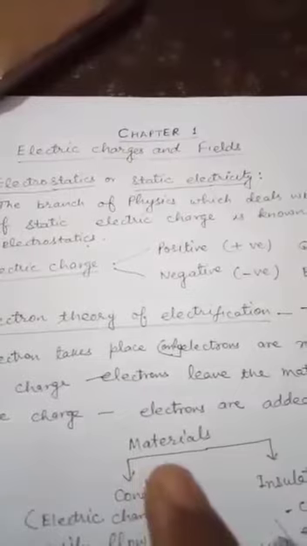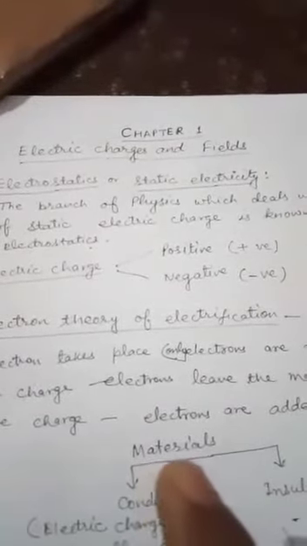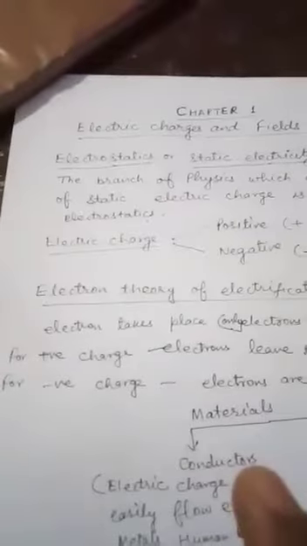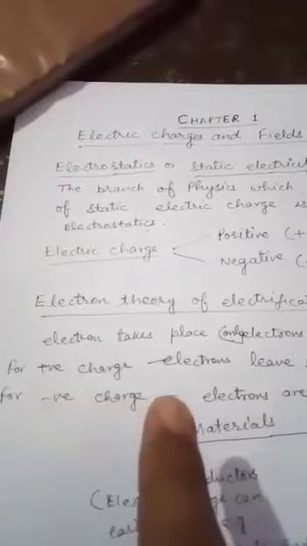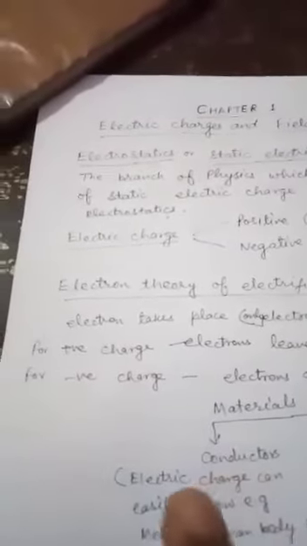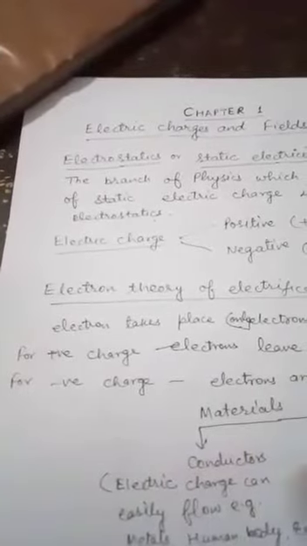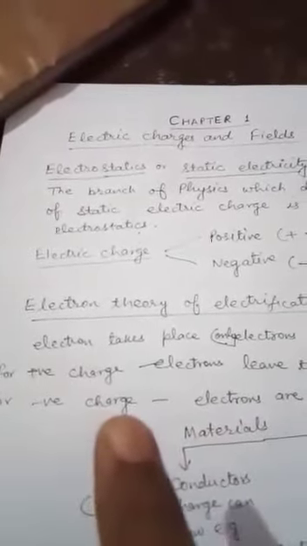For this, friction is the main thing responsible when one substance is rubbed with another substance. Electrons get transferred from one object to the other. The object from which electrons are transferred gets a positive charge, because electrons leave it, and the other object, where they are added, becomes negatively charged.